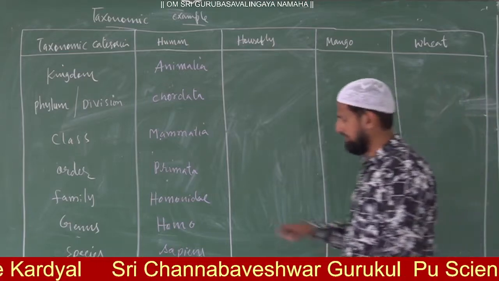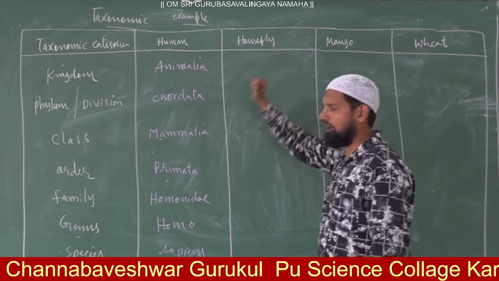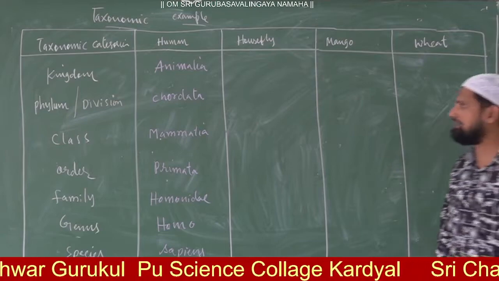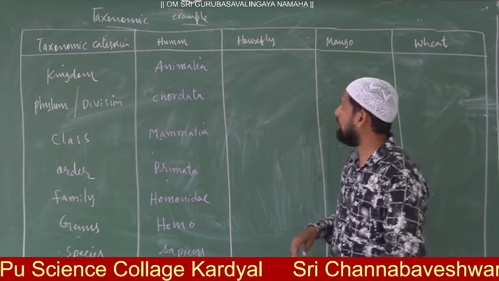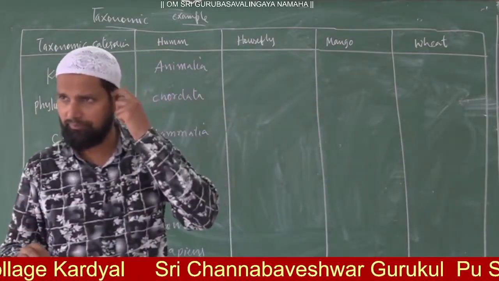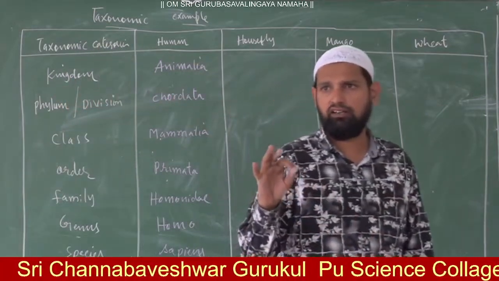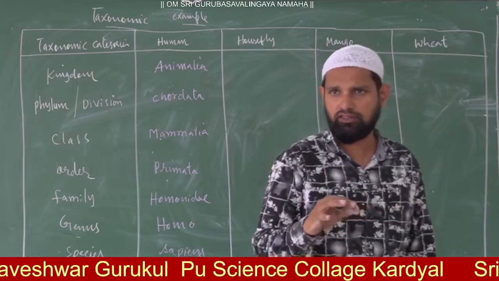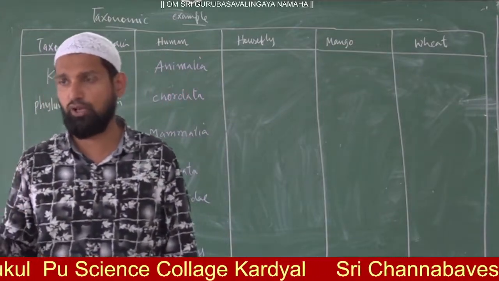Now, the second one is housefly. Normally we know that there is no difference in the kingdom. Here it also belongs to the same kingdom, Animalia. Now, you are already studying the animal kingdom, in which there are certain phyla: Porifera, Coelenterata, Platyhelminthes, Aschelminthes, Annelida, Arthropoda, which has jointed appendages.